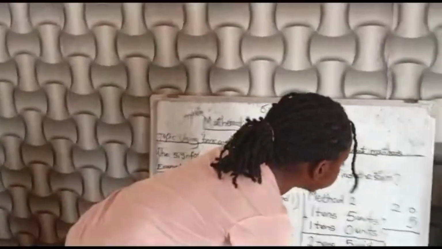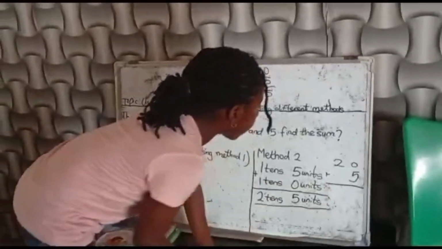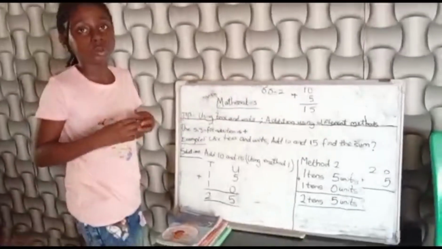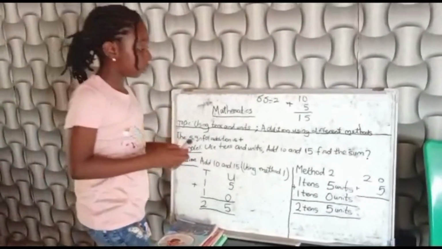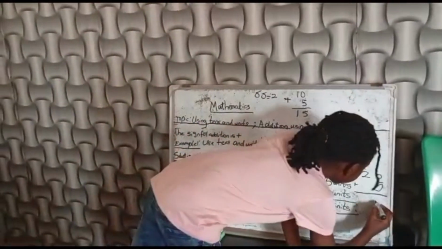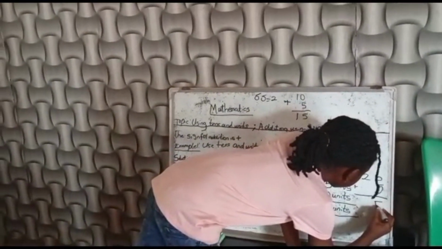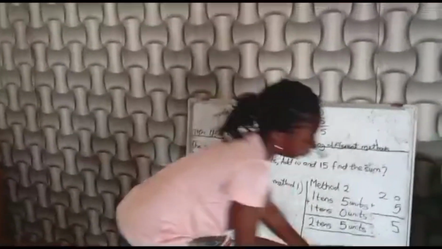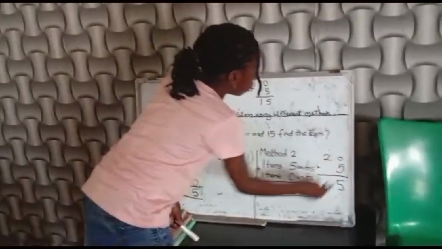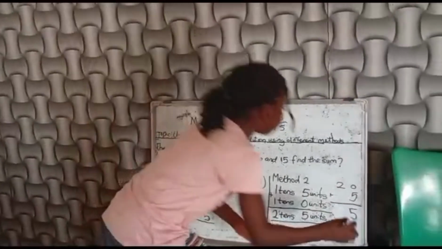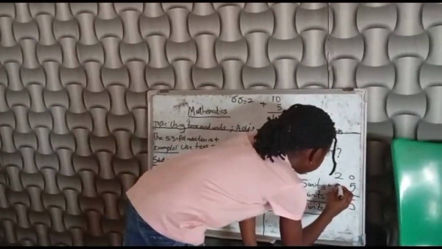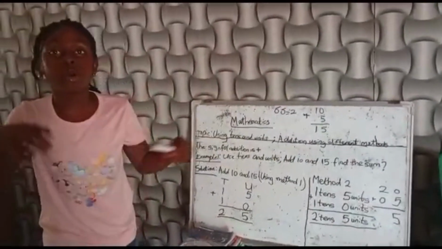Then we add 0 plus 5. 0 is nothing. Anything you add to 0 is the number itself. So we're going to bring down 5. Then there's nothing here. If you want, you can put 0 so that there will be no confusion.